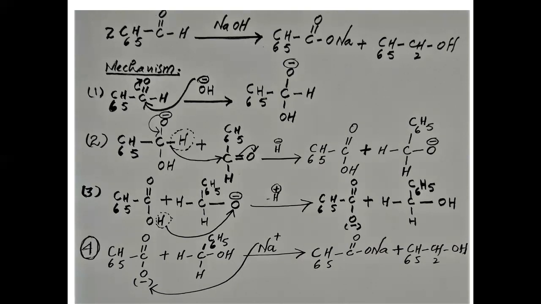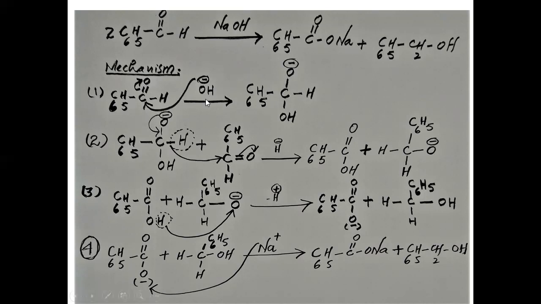So now I am going to discuss the first step, and this hydroxyl ion, OH negative ion, will attack on this carbonyl carbon. This bond will be shifted to this oxygen, and this oxygen gets a negative charge.